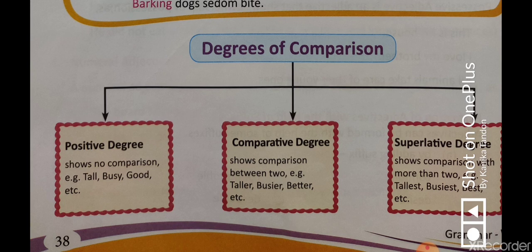Ria's hair is short. When I compared between Ria and Sia, I say Ria's hair is shorter than Sia's. And if I'm comparing Ria with all the other girls present in the class, Ria has the shortest hair. So short, shorter, shortest. Short is in its simplest form, shorter is in its comparative form, and shortest is in its superlative form.